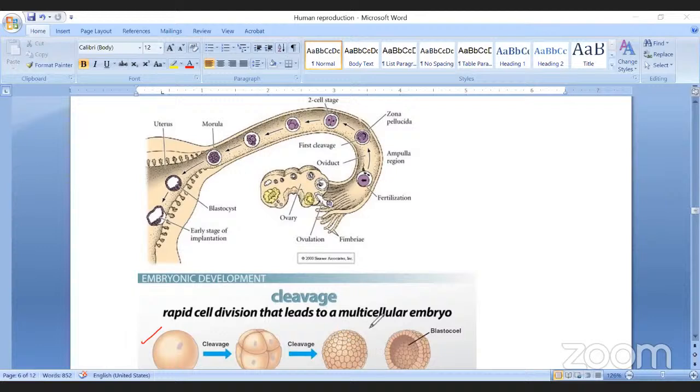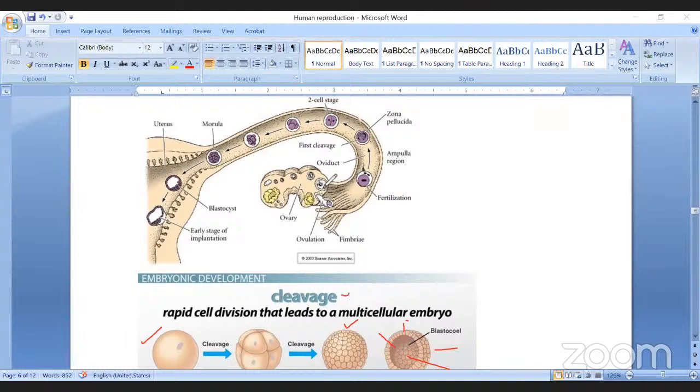It goes on dividing and converts into a cellular structure called morula. After that, it converts into a blastocyst. This blastocyst has an outermost layer called trophoblast, an inner cell mass, and a cavity called the blastocoel.